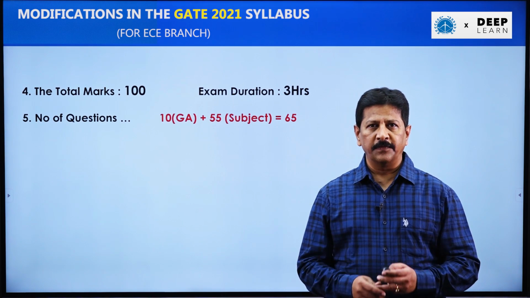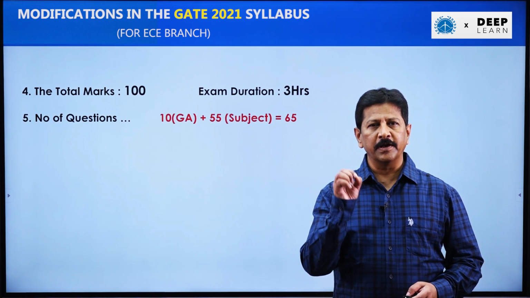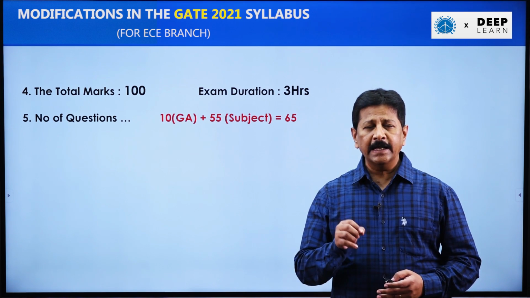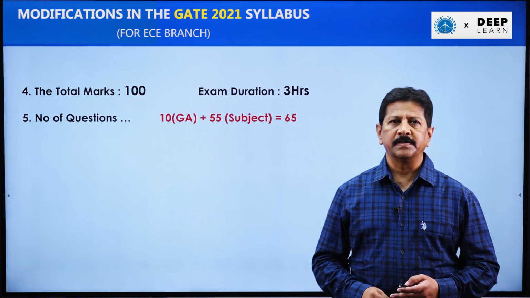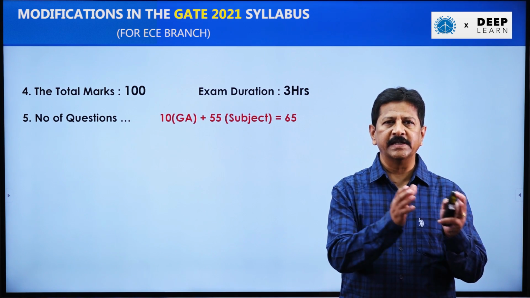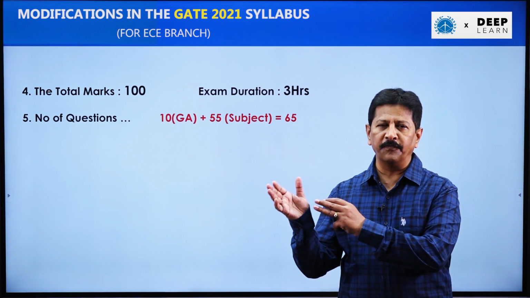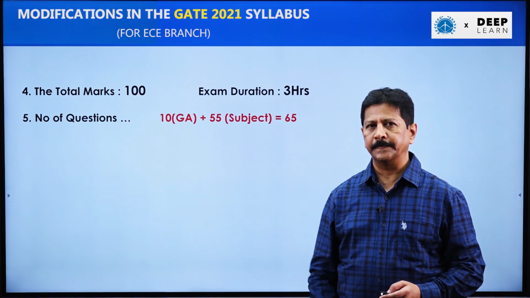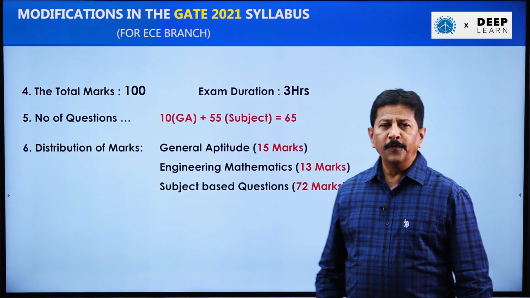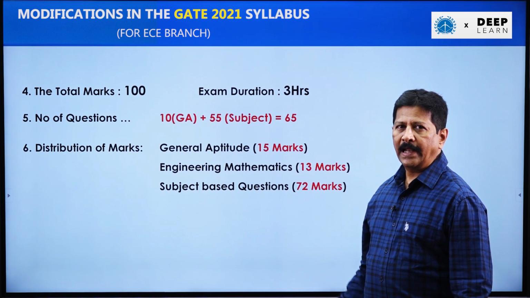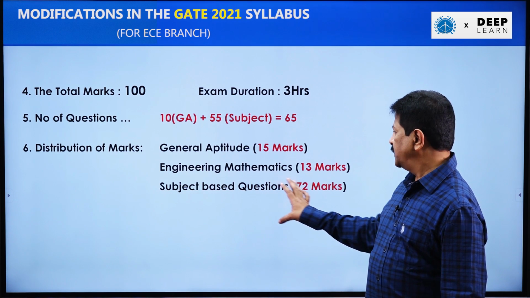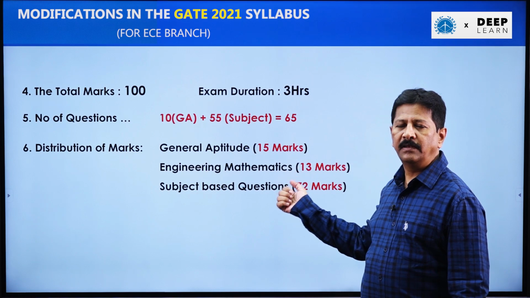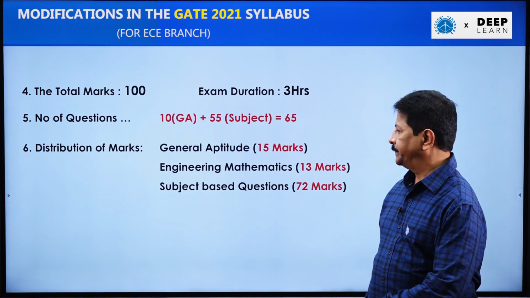If you look at the distribution of the marks, the exam is conducted for 100 marks and the time duration is 3 hours. This GATE exam totally consists of 65 questions, out of which 10 are from general aptitude and 55 are going to come from subjects. Remember, the subjects include mathematics. If you look at the distribution of the marks here, the lion's part is going to come from subjects, that is 72, and 15 marks will come from general aptitude and 13 will come from engineering mathematics.